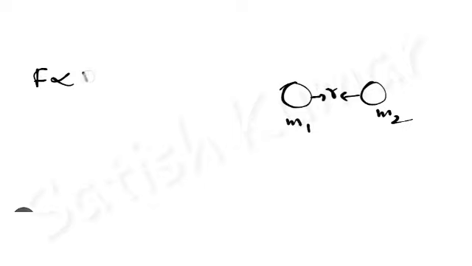Newton has given a relation between two bodies having masses m1 and m2, separated by a distance r. According to Newton, F is proportional to m1 m2, meaning F is directly proportional to the product of masses, and F is inversely proportional to the square of the distance between them.